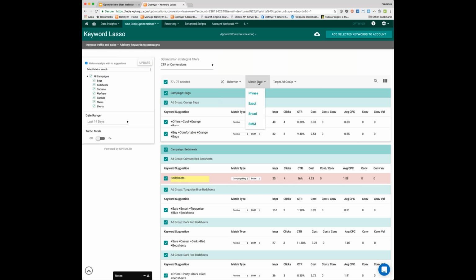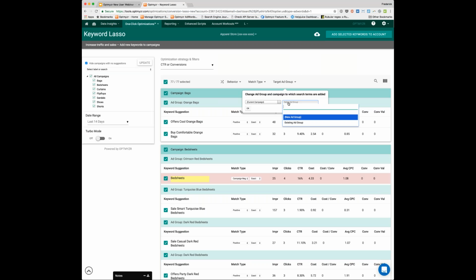If you have a methodology and you like to run single keyword ad groups in exact match, we can do that too. So you say target ad group, make a new ad group for each of these queries, and we'll let you specify the naming convention of the ad group. And typically people will say just name it after the query or the new keyword. And then we'll construct new ad groups. We'll put in the ad text from the originating ad group, and we'll put in the new keyword. So in a matter of seconds, I could have created 77 new ad groups through this tool.